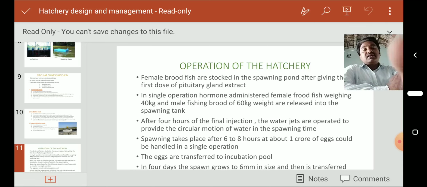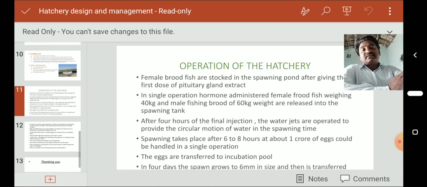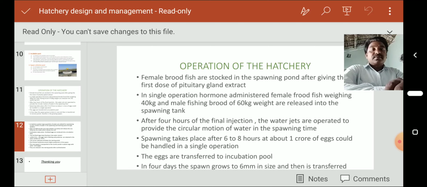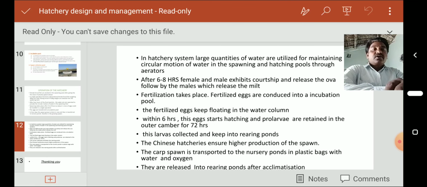Next, in the hatchery system, large quantities of water are utilized for maintaining the circular motion of the water in the spawning and hatching pools through aerators.